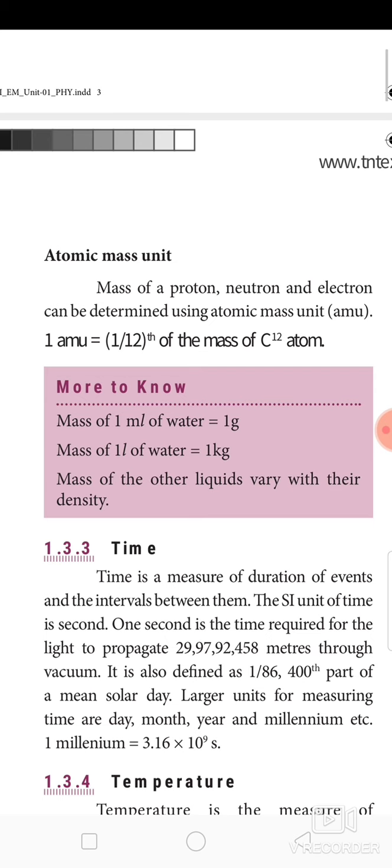Mass of a proton, neutron and electron can be determined using atomic mass unit, known as AMU. One atomic mass unit is equal to 1/12th of the mass of the carbon 12 atom. So mass of 1 ml of water is 1 gram, mass of 1 liter of water is 1 kilogram, mass of other liquids varies with their density.